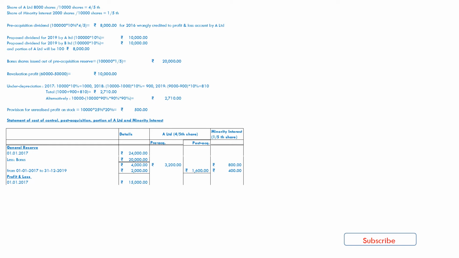Then, in case of profit and loss account, on 1st January 2017, balance given as 15,000, which is pre-acquisition profit and loss balance.